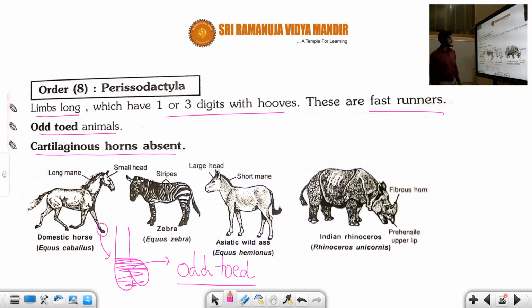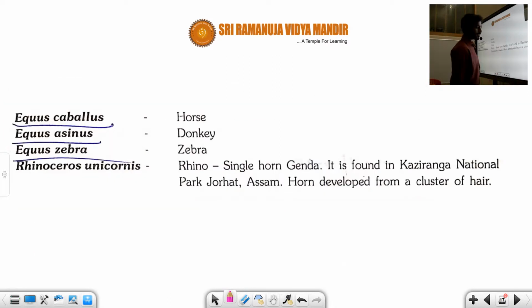What are the common examples? Domestic horse, zebra. Another one is the Asiatic wild ass, and the Indian rhinoceros. In the Indian rhinoceros, fibrous horns are present. You can see in the zebra black and white stripes are present, and in the horse this part we call the long mane, which has long hair. Okay, hope you understand this 8th order, and let us move to the next order.